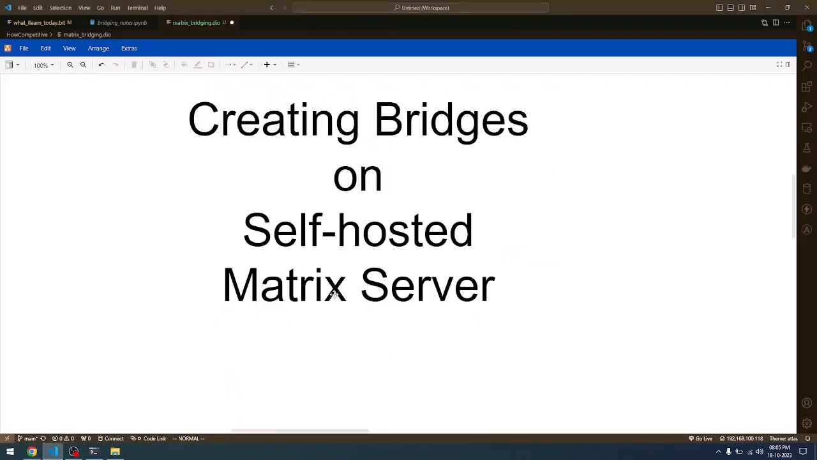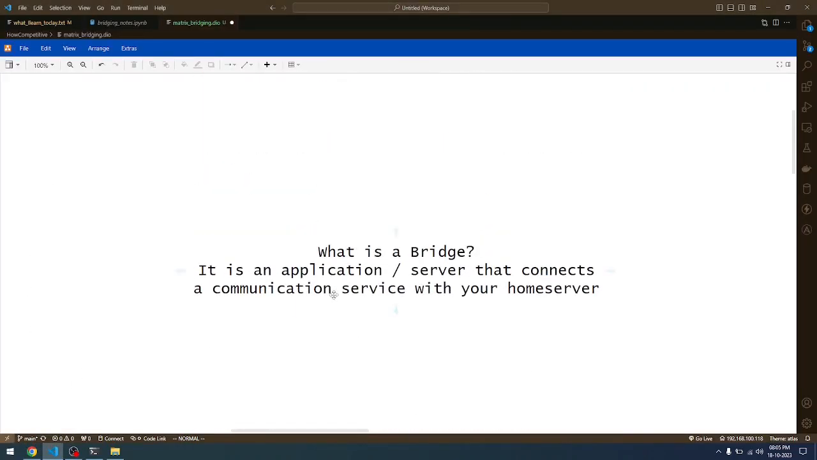Let's go back here. So a bridge is basically an application or a server that connects a communication service, for example WhatsApp, as I was explaining, with your home server. There are certain prerequisites for this bridging to work, and there is a process that you need to follow. That is the objective of this discussion. I'll be explaining the process, and also a couple of challenges that you might face. I'll be telling you how to resolve them and get the bridge up and running.